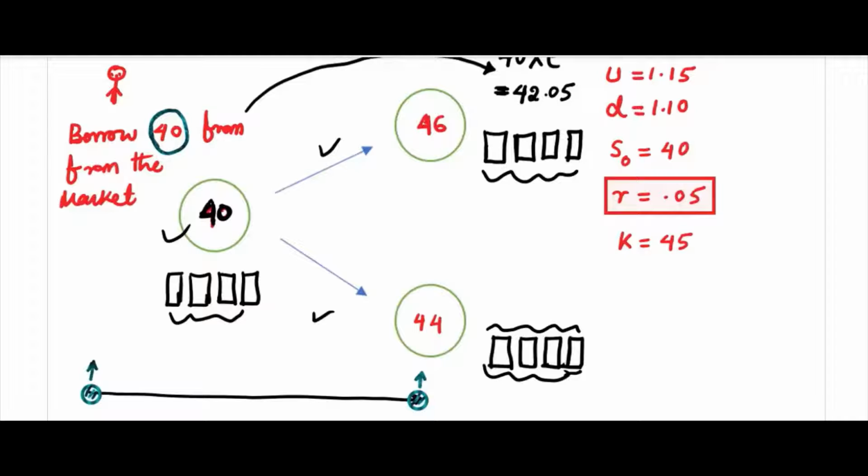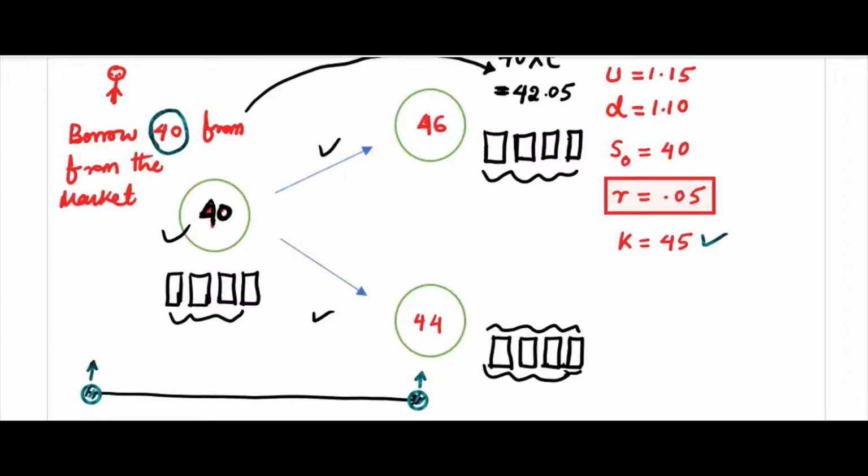Even if you introduce K equal to 45, in this case it's 46. So if you exercise the contract, what will happen? You have to purchase at 46. I mean, you have to exchange. You will get 46 worth, and you have to pay 45.